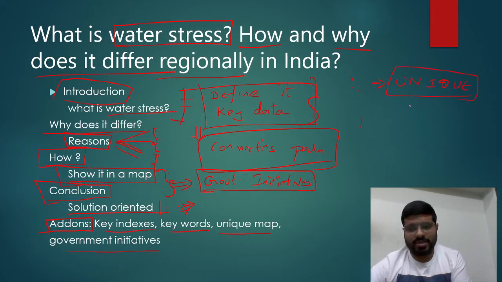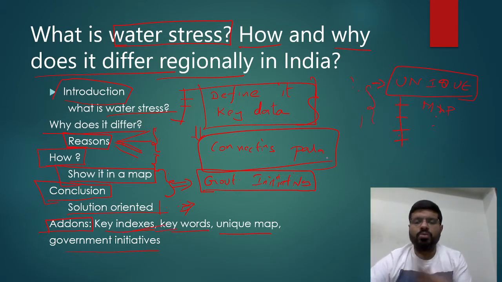Think about a few lines, a few minutes. Then, what is a key uniqueness which I can bring in here? Share an example, a map, some keywords, key indexes.